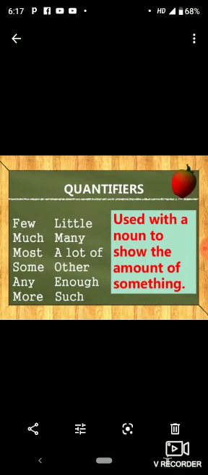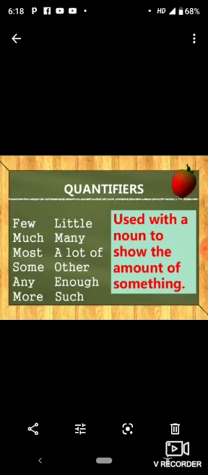Now you have quantifiers. As the word itself tells us, it symbolizes quantity. It is used with a noun to show the amount of something.